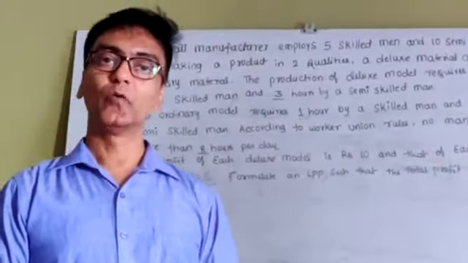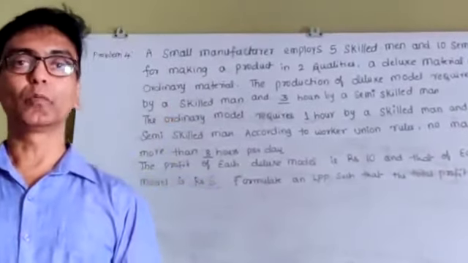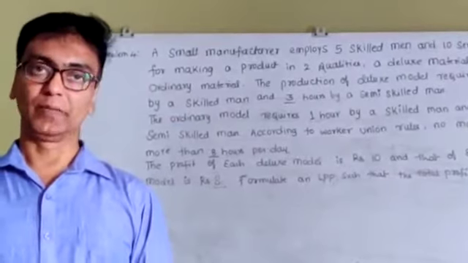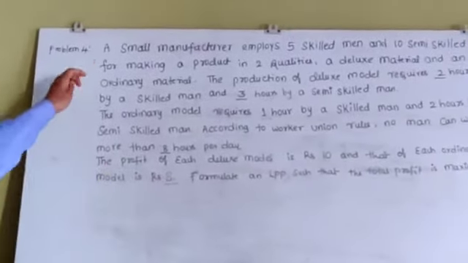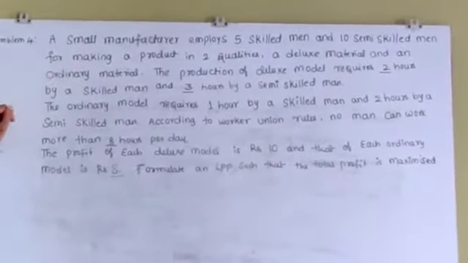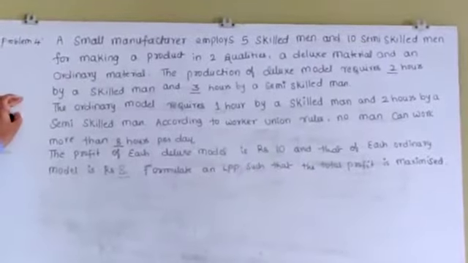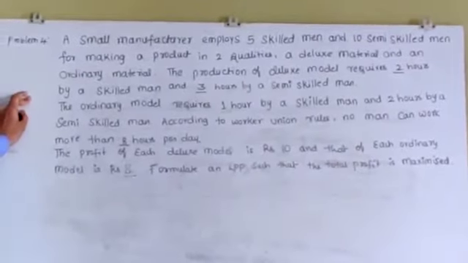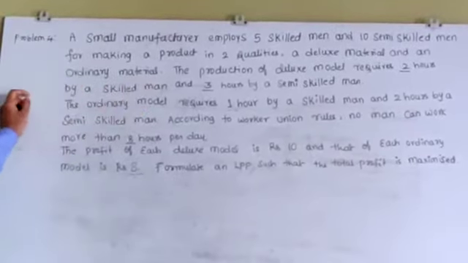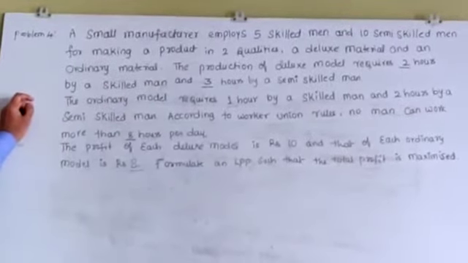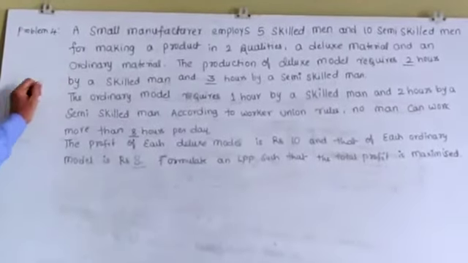In this session, we are going to learn one more problem of formulation of LPP. Let us see the example. A small manufacturer employs 5 skilled men and 10 semi-skilled men for making a product in two qualities, a deluxe material and an ordinary material.